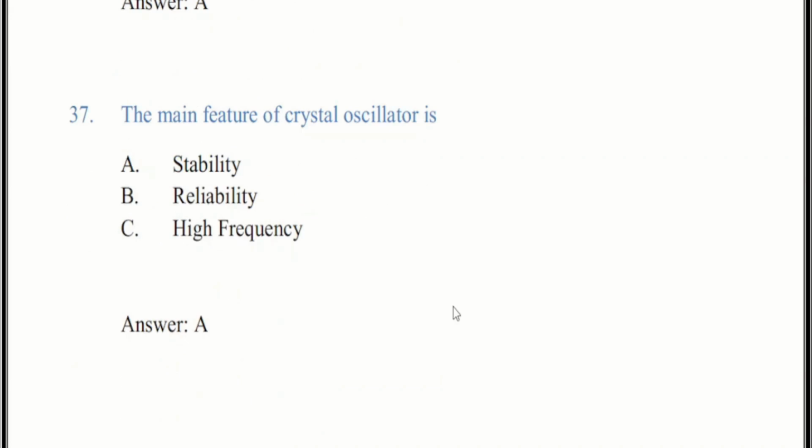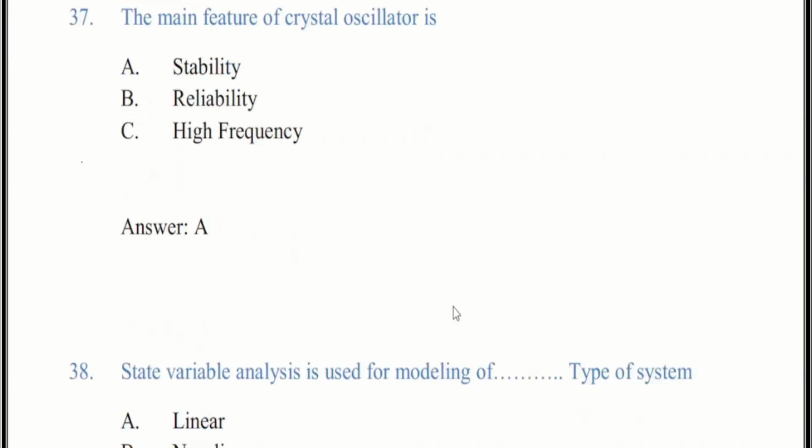The main feature of a crystal oscillator, there are three options. The correct answer is A, stability, as we already discussed. Oscillators are known by their stability features.